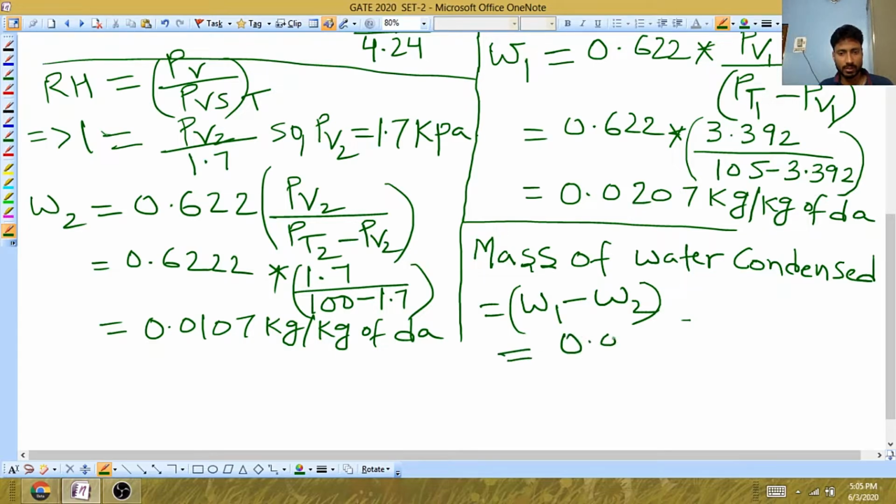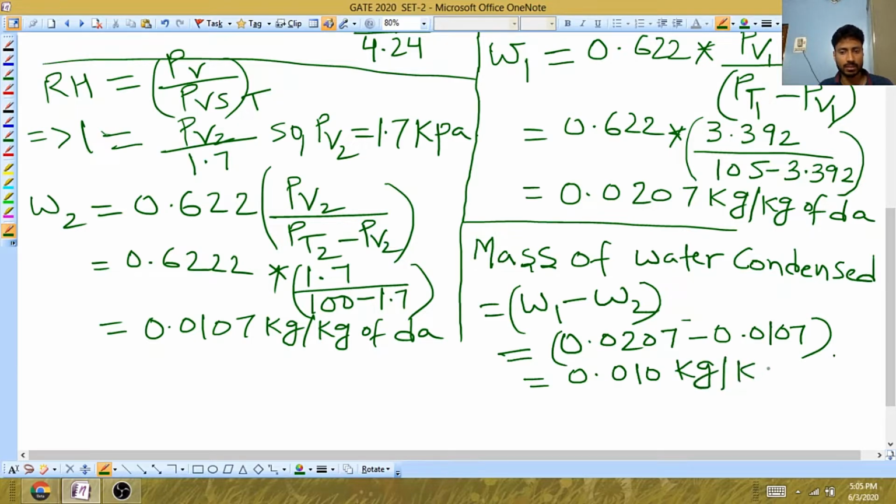This will be 0.0207 minus 0.0107, and this will give you 0.010, but this unit will be kg per kg of dry air.